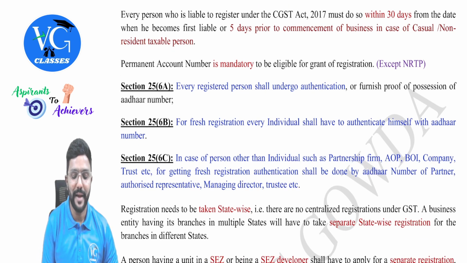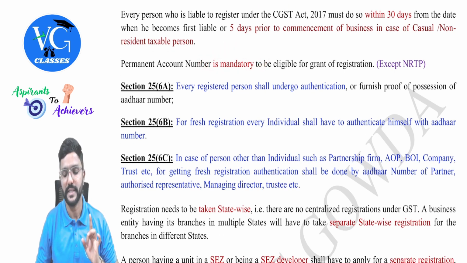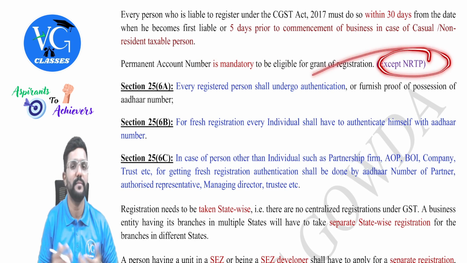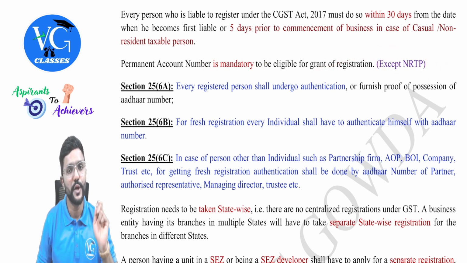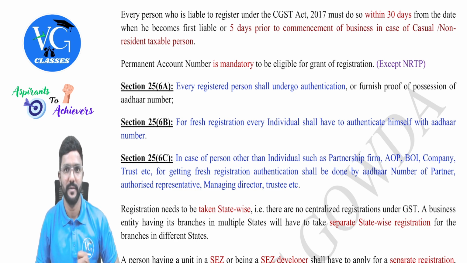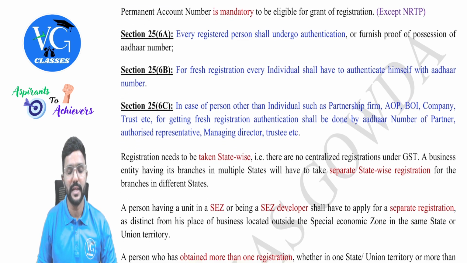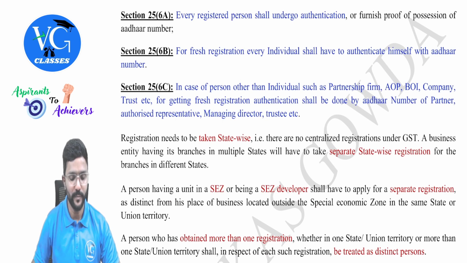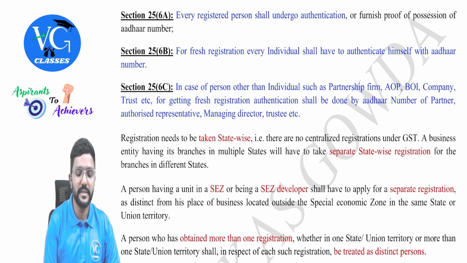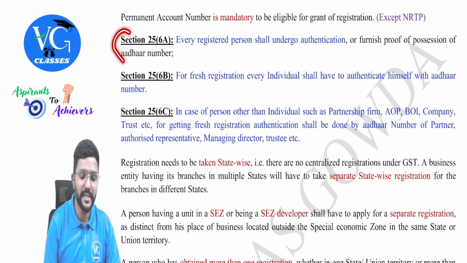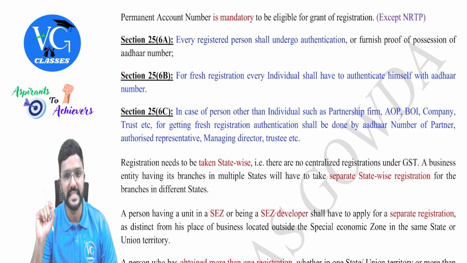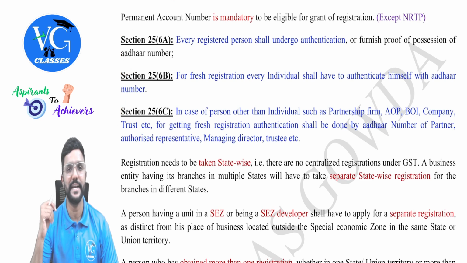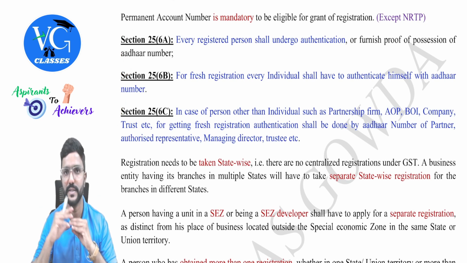And PAN is mandatory to get registered under GST. Exception is for NRTP because they may not have PAN. NRTP means non-resident taxable person. And they have also made Aadhaar authentication mandatory now. So for the person, these sections were added later, guys. That is section 25(6A), 6B, 6C and all were added later. It was not from 1st July 2017.